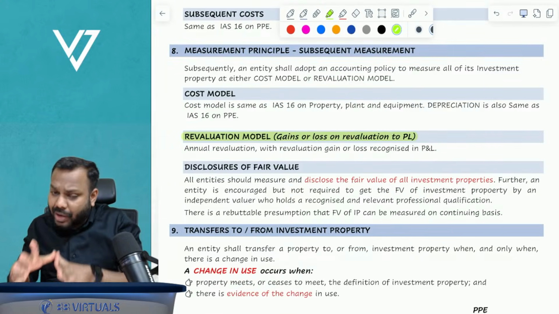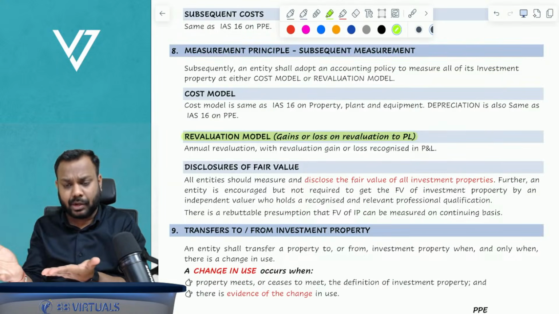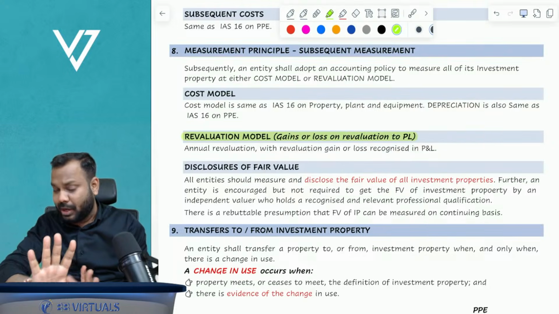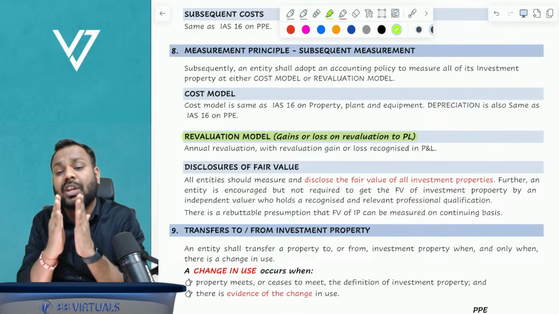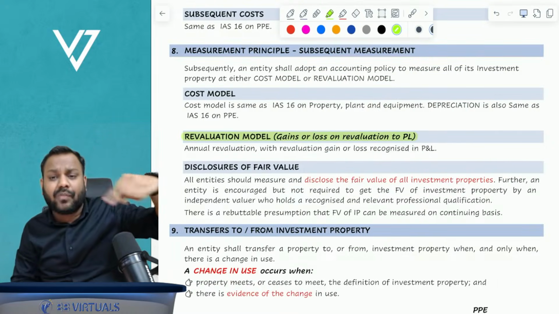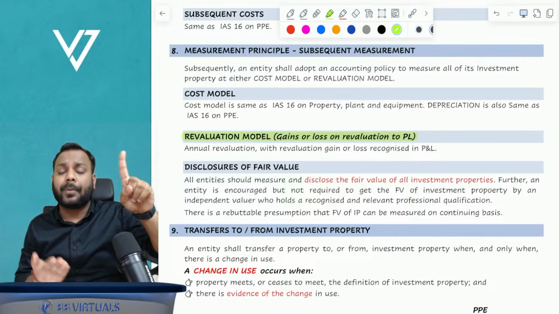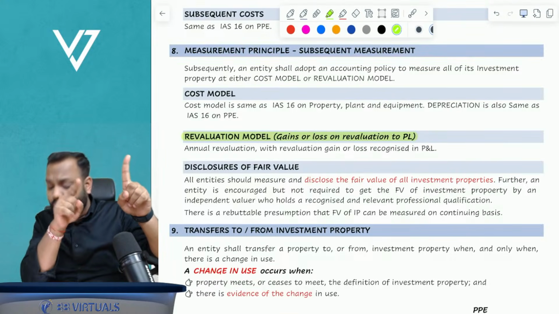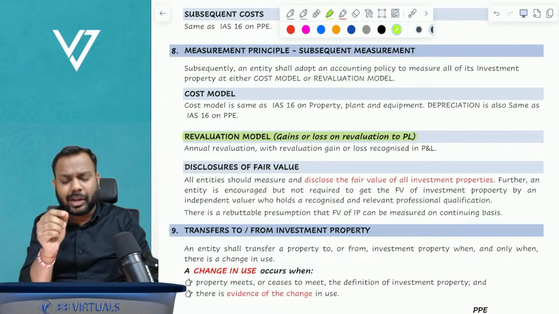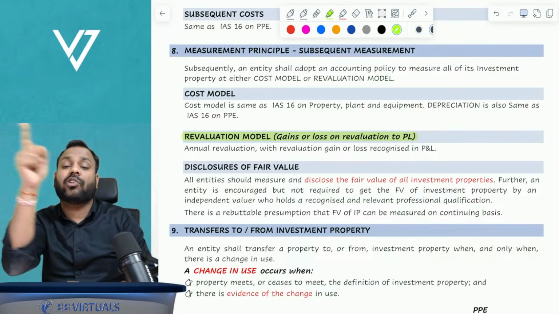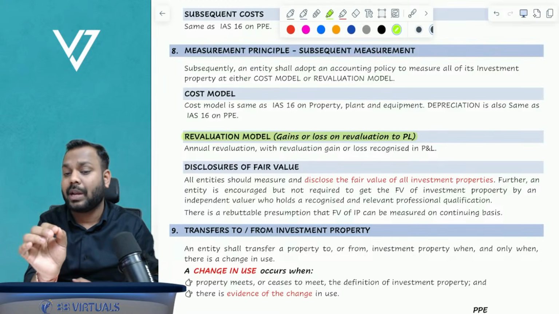Now understand, for investment property, what is the nature of the asset? Land, building, both or a part thereof. So all the assets are of the same nature. What is the purpose? Investment. So the nature and purpose of all the investment properties is the same, so entire investment property itself is one class of asset. If an entity wants to adopt the cost model, it has to apply the cost model to all investment property. If an entity adopts the revaluation model, it must apply the revaluation model to all investment properties. It is here students generally make a mistake, so please don't make a mistake here.